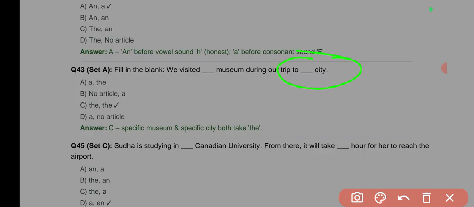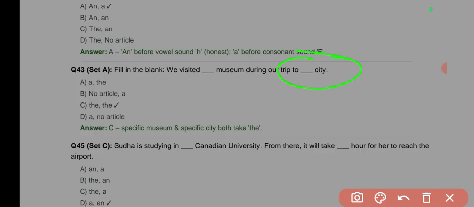It's not a very common public place. So because of that, it will be "the museum." Maybe there's a specific museum in that city. Usually you won't have more than one, except the city is very big and more industrialized, depending on the level of industrialization of that city.